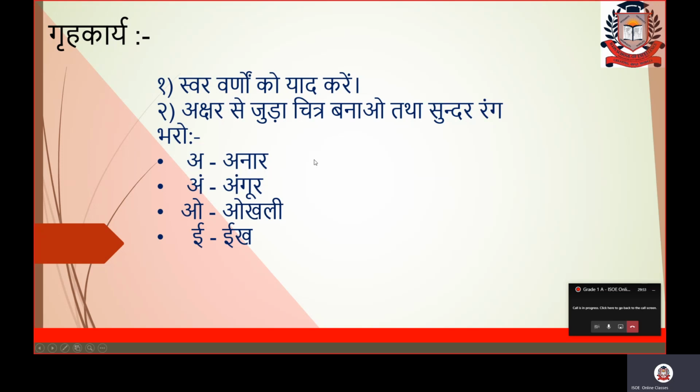You can write a se anar, draw the picture. Ang se angur, draw the picture of angur. And shape and size of the picture should be medium. It should not be too small, not too big. Fine, children. Hope you understand this topic.